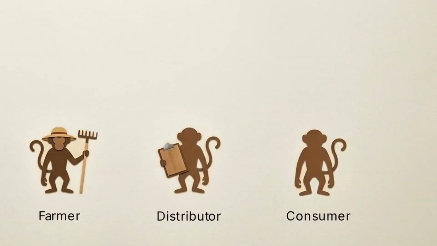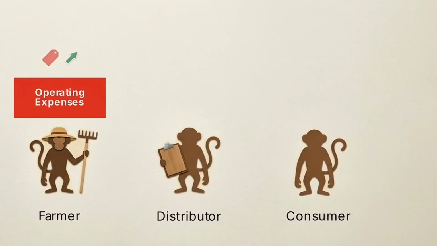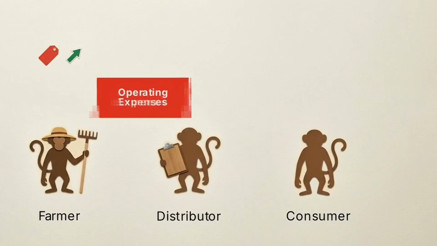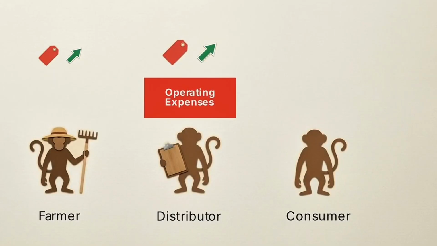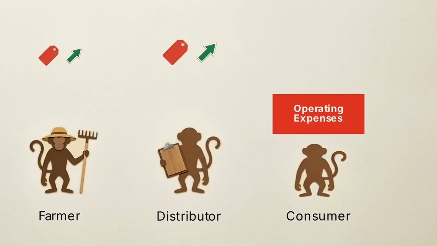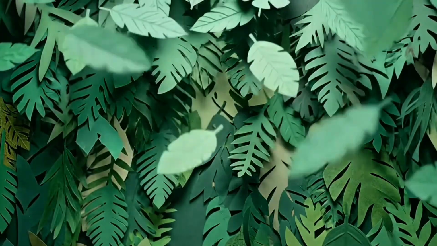The farmer isn't acting out of greed. They are mathematically forced to raise the final price of the banana just to cover these new operating expenses and stay in business. In a cost-push scenario, the financial burden is pushed off the supply chain and lands directly on the consumer, simply to keep the producer from going bankrupt. Now, change the setting entirely.